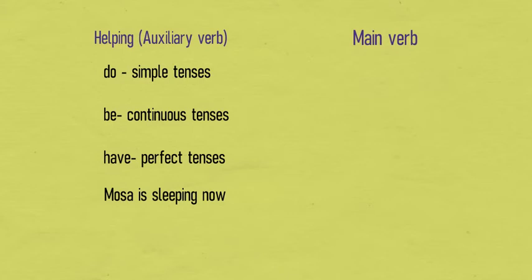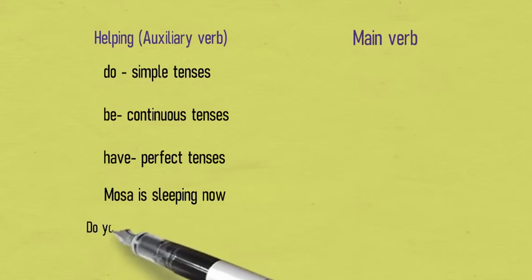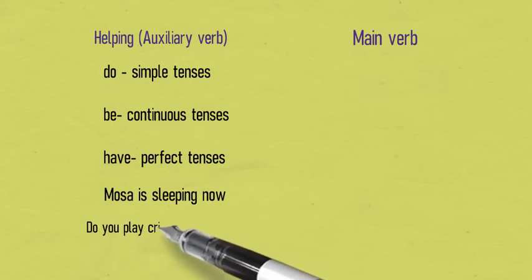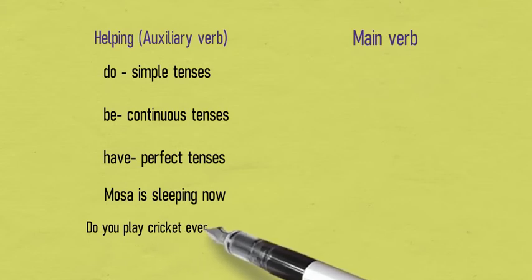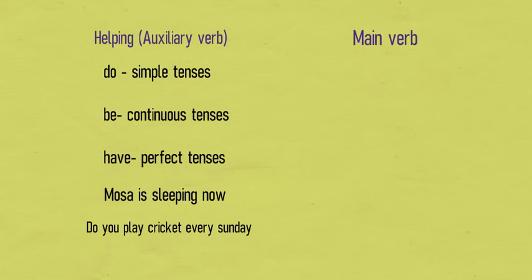It shows that Musa is sleeping now. And if I say Musa was sleeping, you know that I'm talking about the past. So helping verbs tell us about the tense. Students, we are saying is, but that is a form of to be.